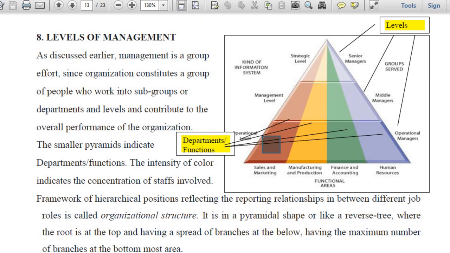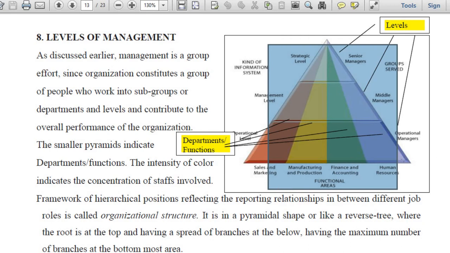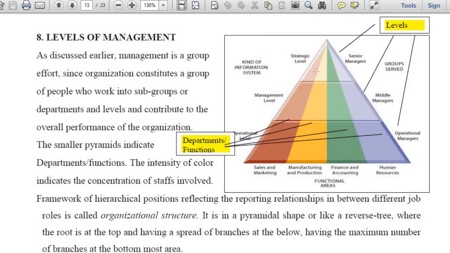So this is how organizations prepare the organization structure, where you can find departments, you can find levels, and you can find more people at the bottom and fewer at the top. That's why it takes the shape of a pyramid. In case of a department also the same thing. This entire diagram is about the organization as a whole. More people at the bottom, because there are more people in every department at the bottom, whereas fewer people in every department are at the top. So it takes the shape of a pyramid. Even in a department, more people are at the lower levels and fewer at the top levels, so in a department also the shape is like a pyramid.